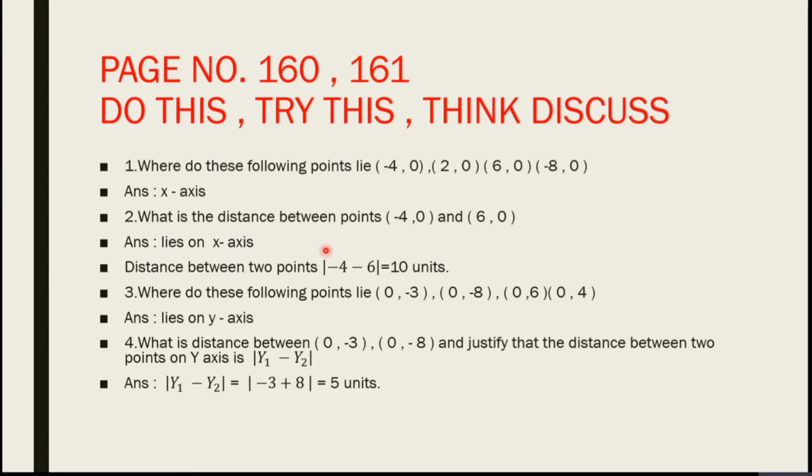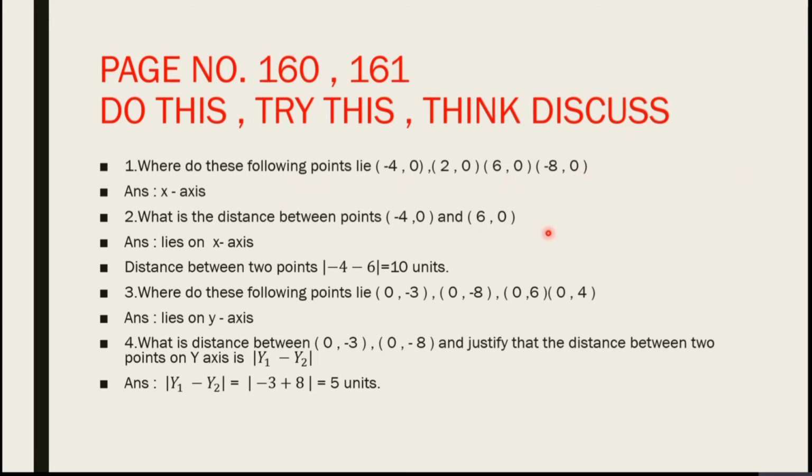See the first question. Where do these following points lie? -4, 0; 2, 0; 6, 0; -8, 0. We know the general form of a point on the x-axis is x, 0. Here all the points are of the form x, 0. So these points lie on the x-axis.